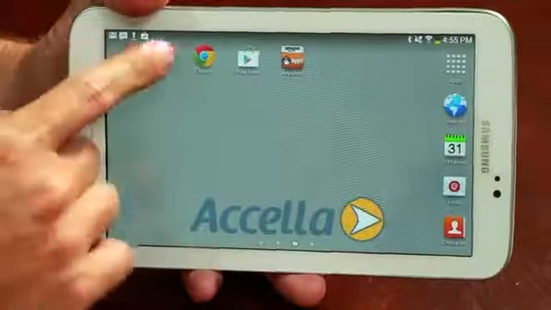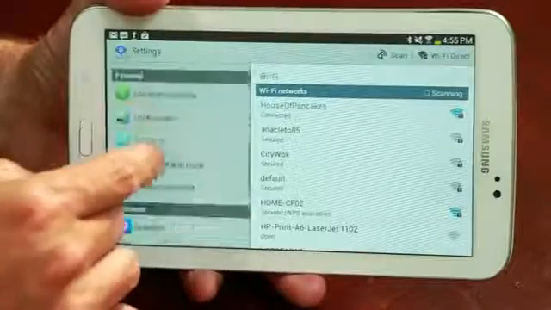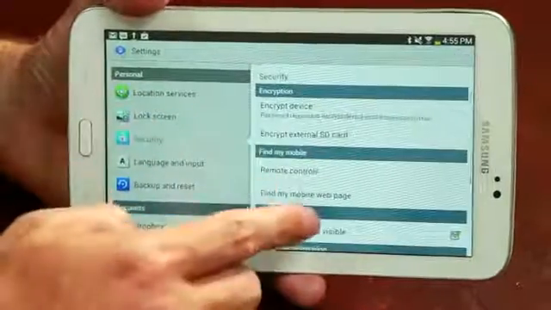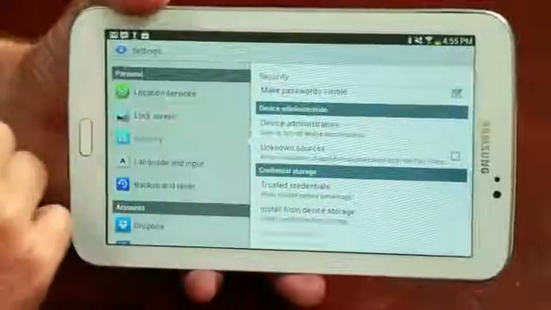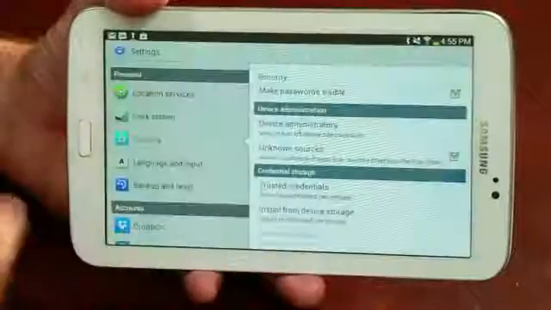To update this setting, find and open your Settings application. Scroll down and find the Security tab. Inside the Security settings, scroll to the Unknown Sources setting and make sure the box is checked to allow installation of apps from sources other than the Play Store.